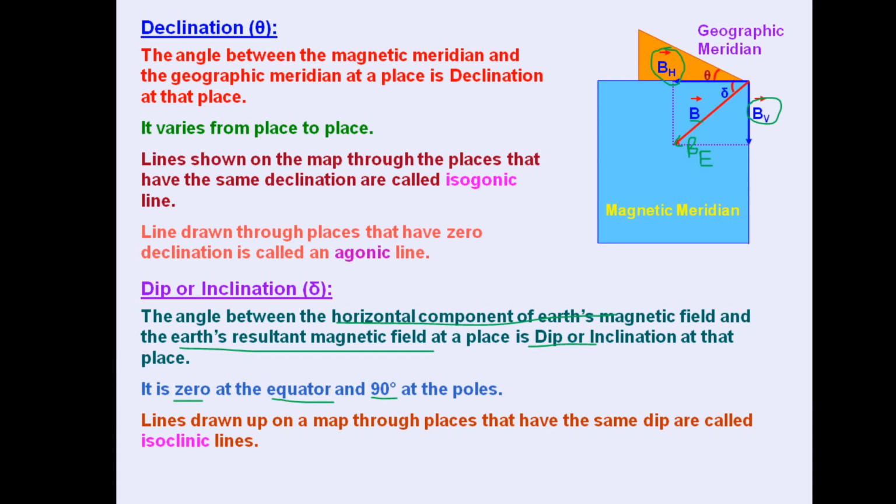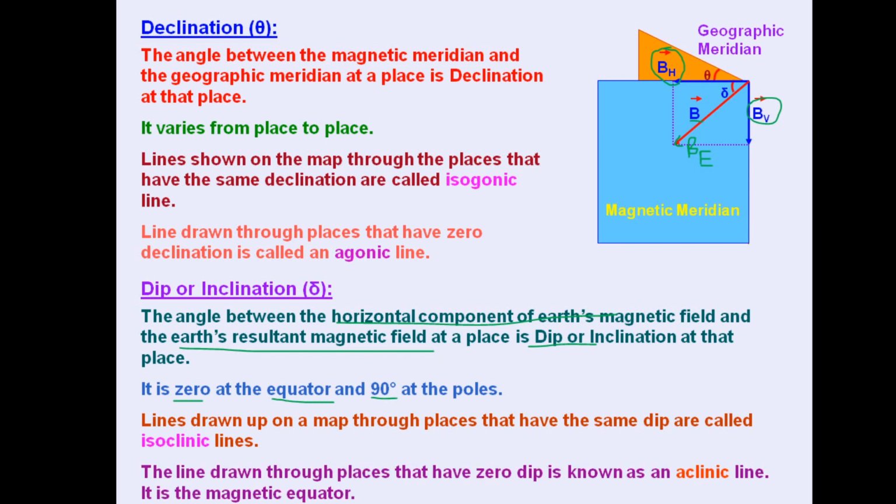Lines drawn on a map through the places that have the same dip angle are called isoclinic lines. Similarly, the lines drawn through the places that have zero dip are known as aclinic lines. This is along the magnetic equator. And note this down if required.